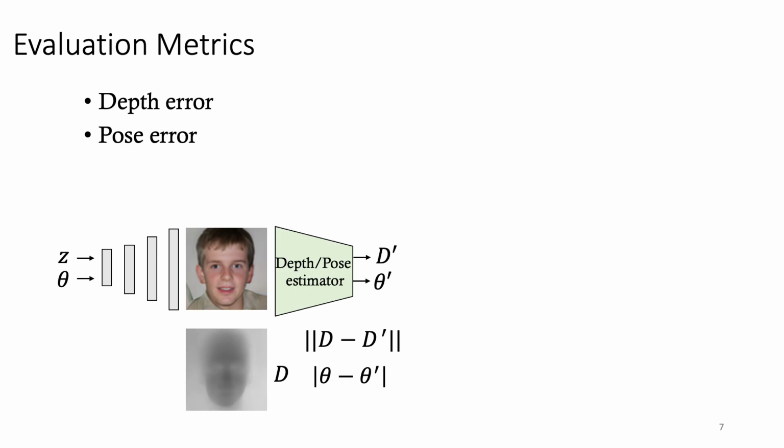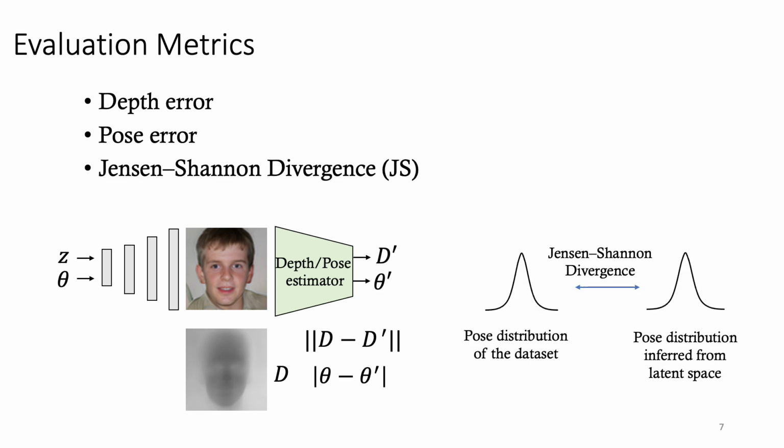For quantitative comparison, other than FID score, we follow EG3D to calculate depth error and pose error to evaluate the geometry quality and pose accuracy, where depths and poses are estimated from a pre-trained model and are used to calculate the difference with the inferred camera pose and the rendered depths. Besides, we also use Jensen-Shannon divergence to measure the similarity between the pose distribution of the dataset and the pose distribution inferred from the latent space.